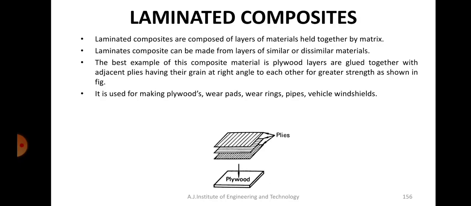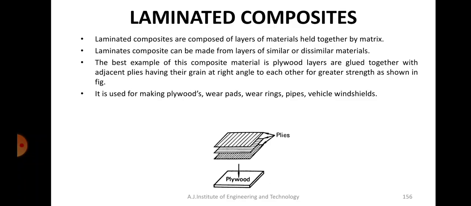Okay, so laminated composites are composed of layers of materials which are held together by a matrix. Laminated composites can be made from layers of similar or dissimilar metals. This is also important: it need not be the similar material. One layer of one material can be placed, the next layer could be another material, and then another layer. So it can be similar materials or dissimilar materials.